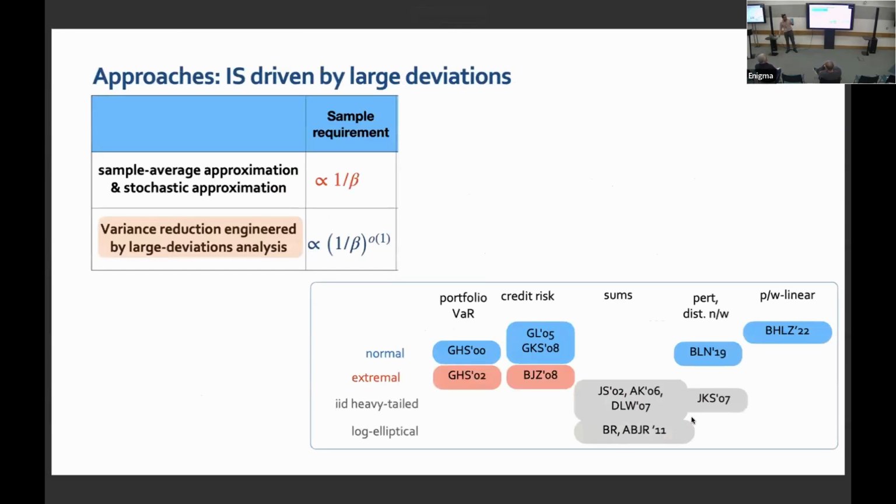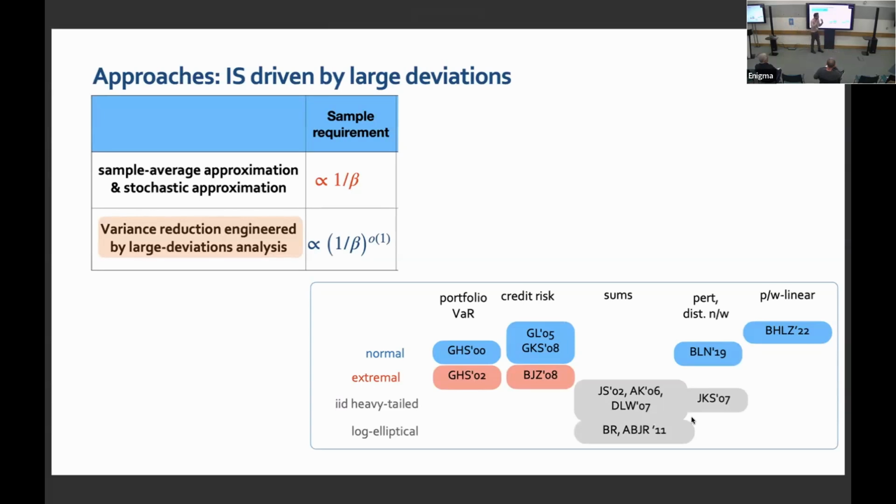And if this is the difficulty, what gives us hope? What gives us hope is there is a beautiful body of work in the rare event simulation literature, where in highly stylized problems, like sums of random variables, maximum in a single server queue, we have had excellent variance reduction. The gold standard has been achieved. And how this is achieved is typically by doing large deviations analysis specifically for that problem.